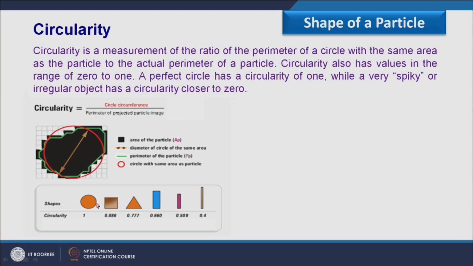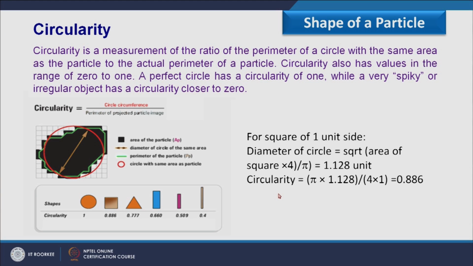So if we consider this circle, obviously it has circularity as 1, but what about this particle which is having a square shape? So for the square shape, I assume that its side is of 1 unit. Because circularity is defined as circle circumference, for this we have to calculate the diameter.